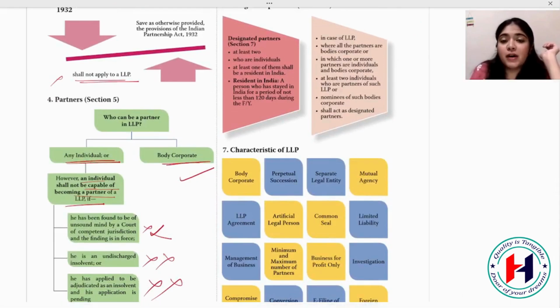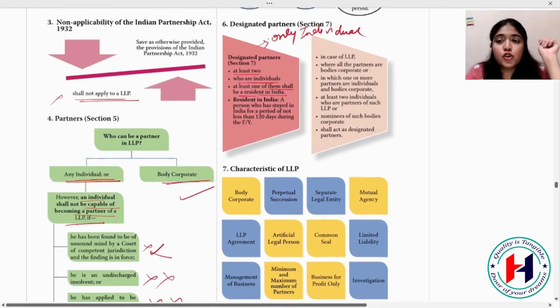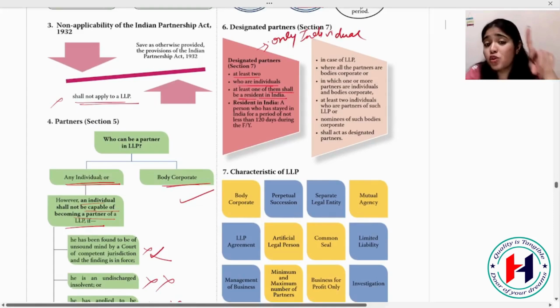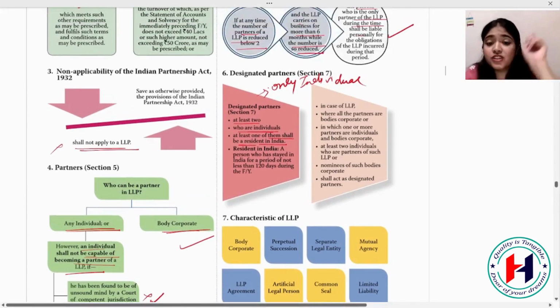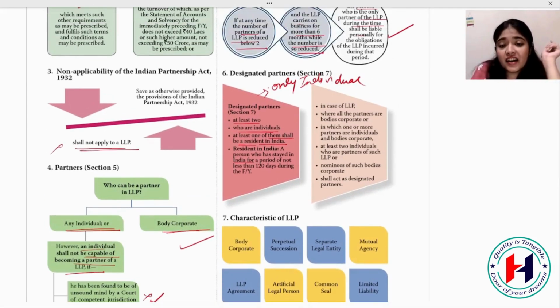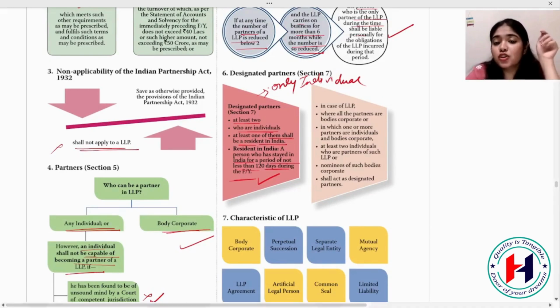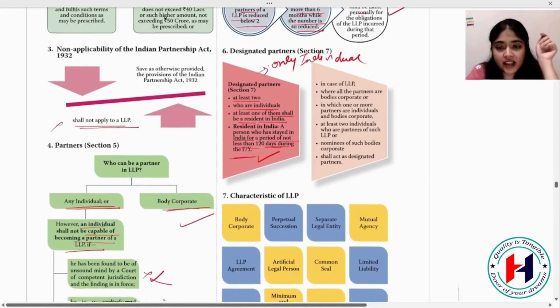So we see in section number 2, they have said at least 2 designated partners are there who are individuals and at least one of them is a resident of India. So a body corporate can't be the designated partner, only an individual. Okay, only an individual can be your designated partner, and at least one of them should be a resident of India. For resident, here you see what conditions are there: who has stayed in India for a period of not less than 120 days during the financial year. So this person should stay in India for not less than 120 days in a year.